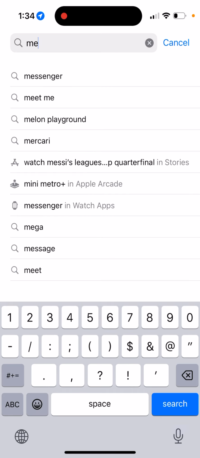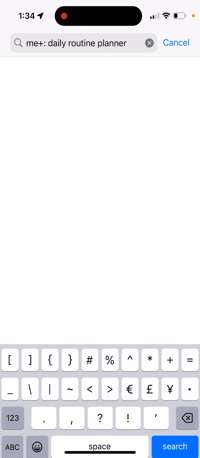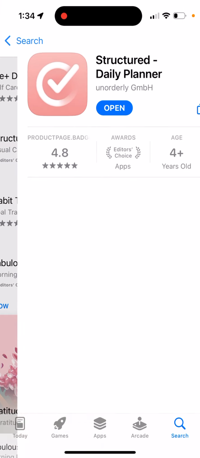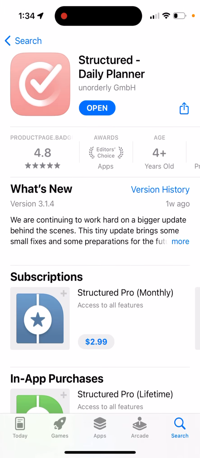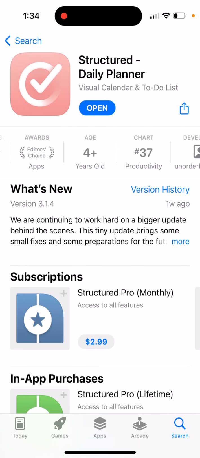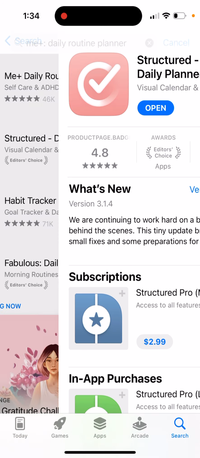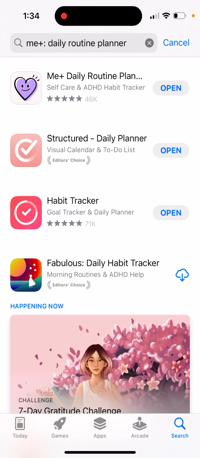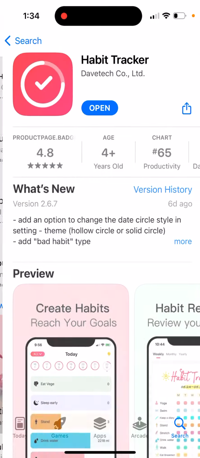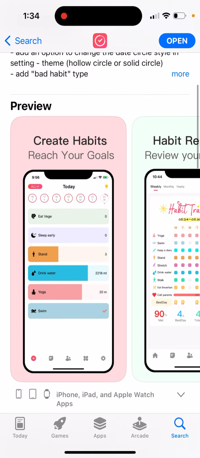I think this is one of the top apps out there. There is also Structured Daily Planner, which is also a very cool app, but it's more of a productivity calendar, for all things you do at work. It's more a replacement for Google Calendar, it just has some better UI. There is also another app called Habit Tracker.